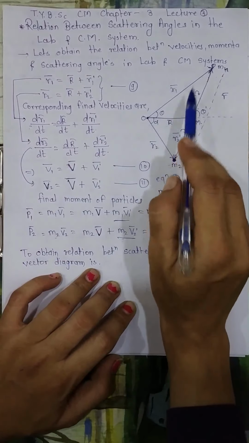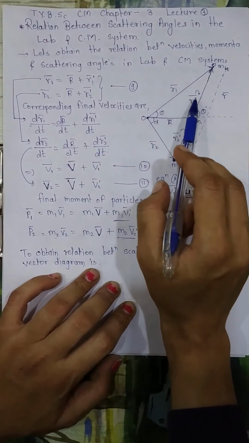Now in this triangle there are position vectors, and if I take their derivative I will get velocities, which means the diagram will be the same. So let me draw that diagram over here. You can observe I have drawn a similar diagram by ignoring this part. What modification have I made? I just put a perpendicular from this point to the incident direction, and I got a right angle triangle. So this is the change.